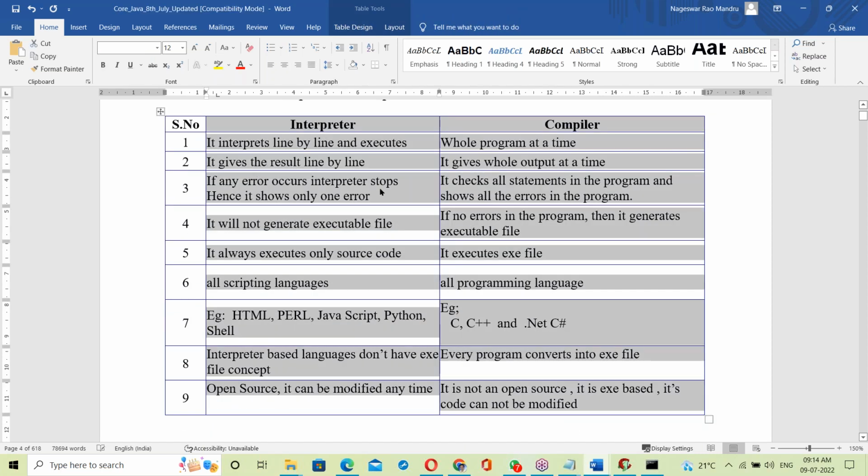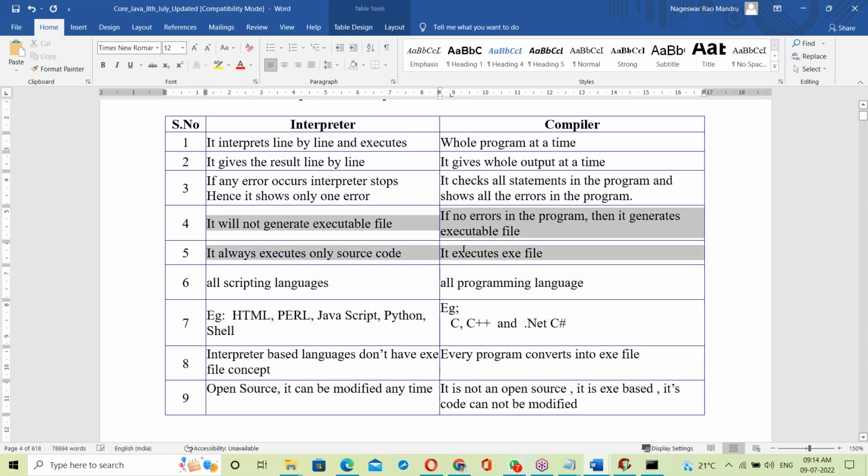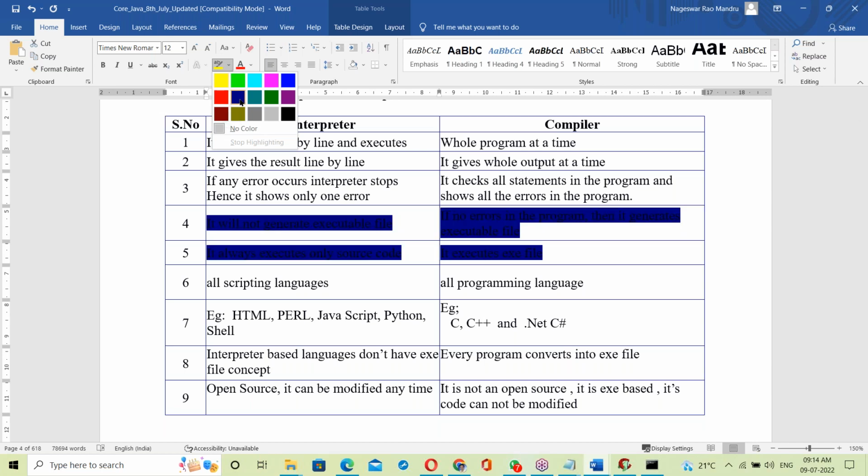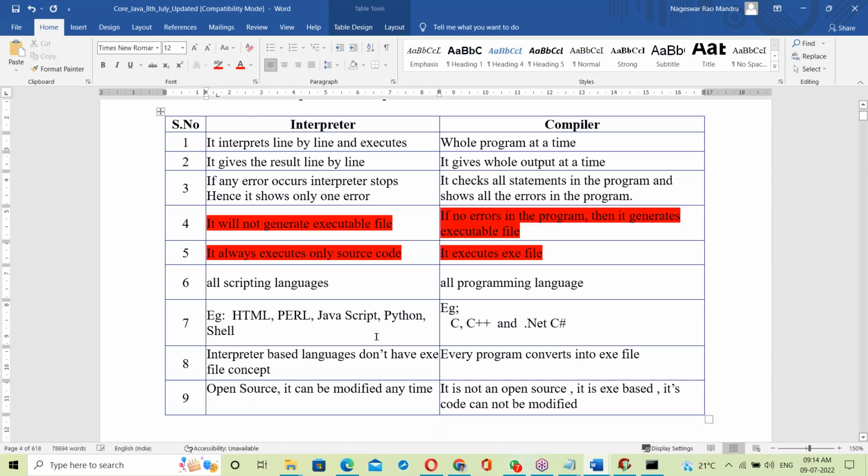The main differences are the fourth and fifth points. The interpreter executes the source code directly. The compiler, if there are no errors, generates an exe file, and then it executes the exe file. That is the main difference.